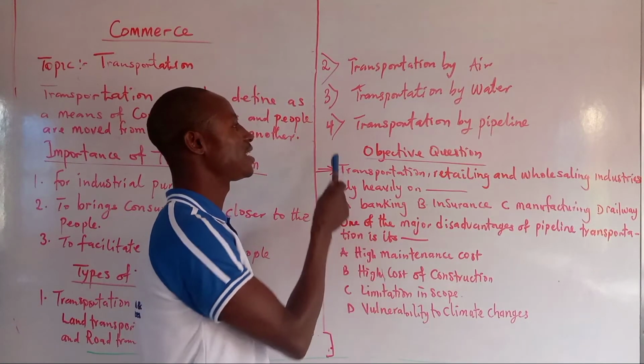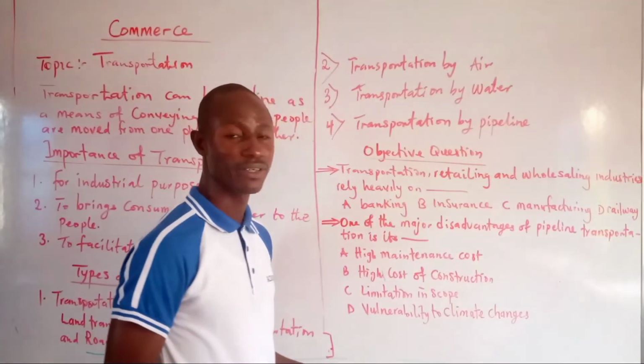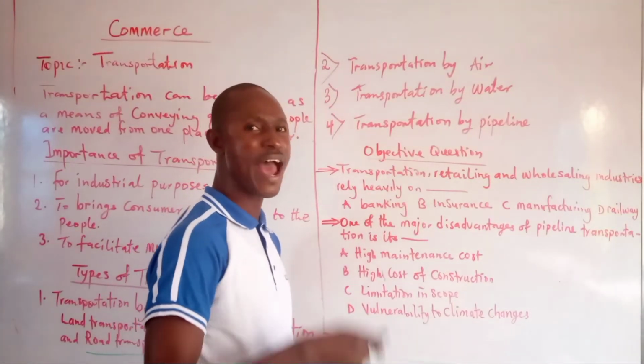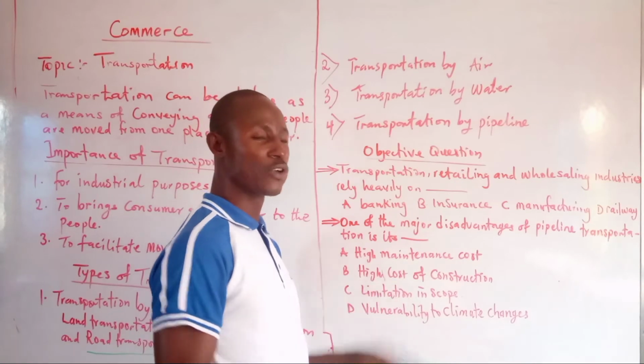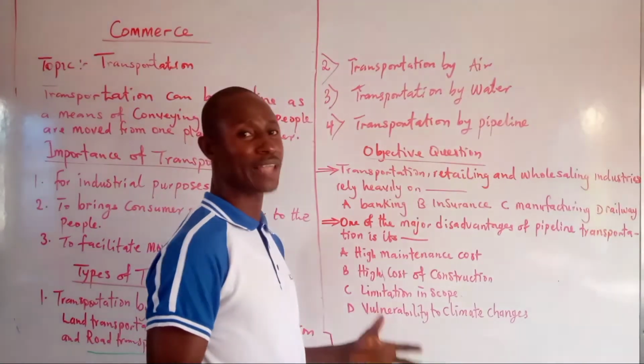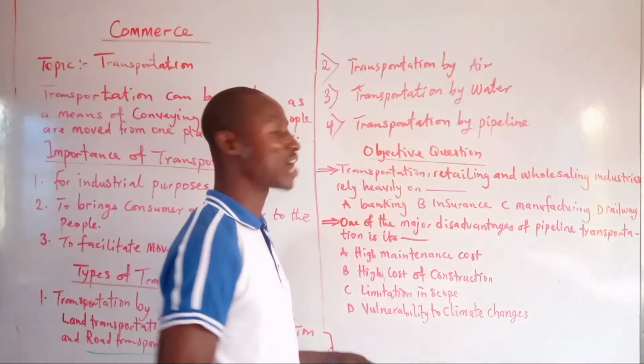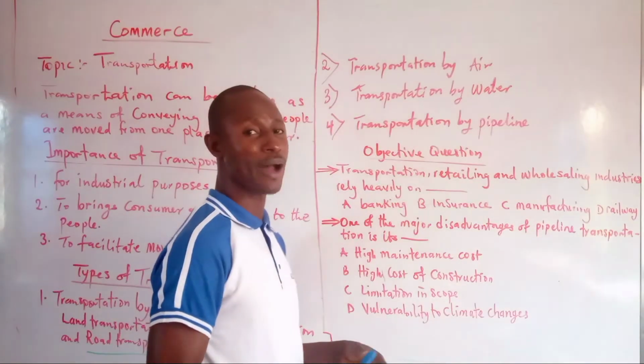The last one is pipeline transportation. It's a modern means of transportation used by industries and the government in capital-intensive businesses to transfer goods from one place to another.